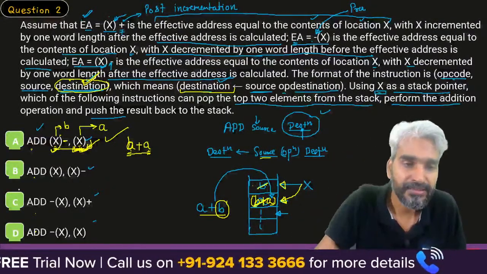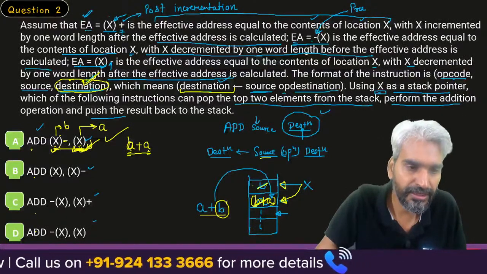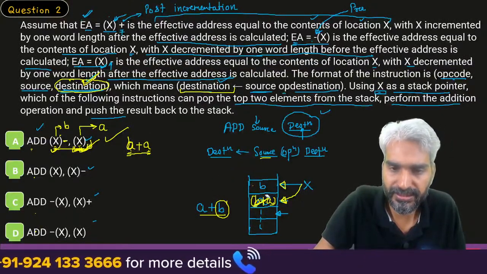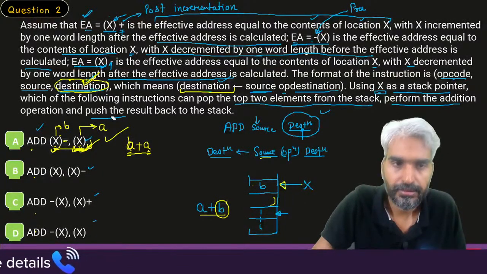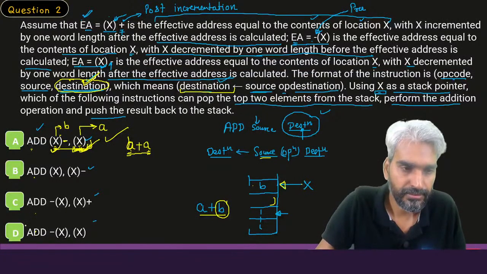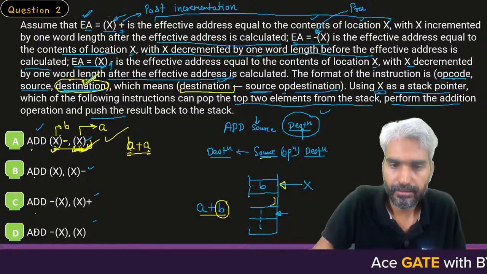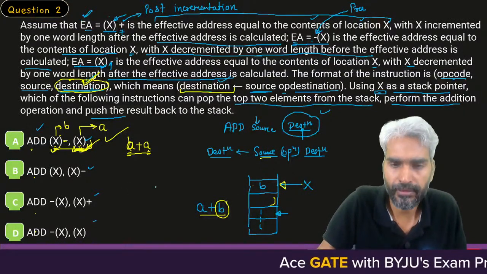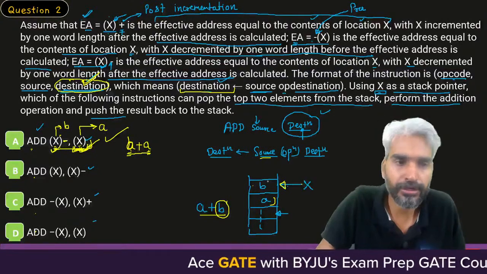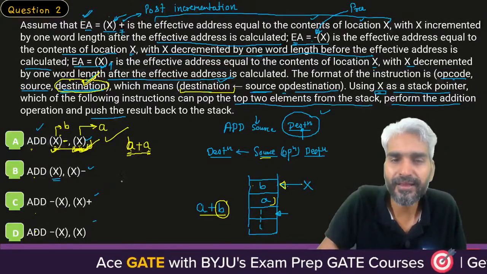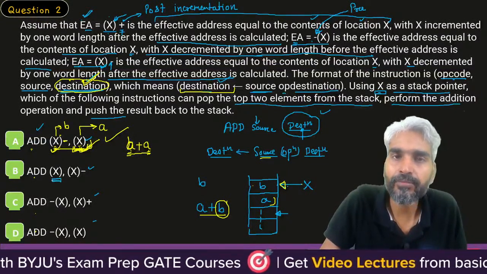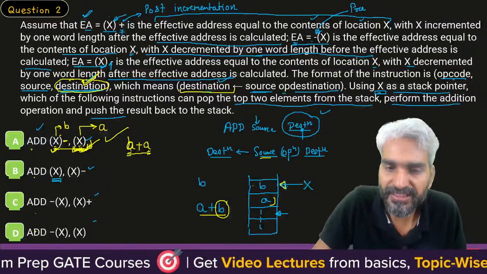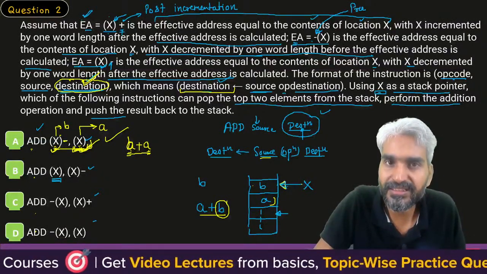Now the ambiguity. We actually need to think about the other options as well. So let's see what is being evaluated by the other operation. So this is A. X is pointing to this. So it will pop the element B. Now, after popping the first element from location X, the value of X is not being changed.